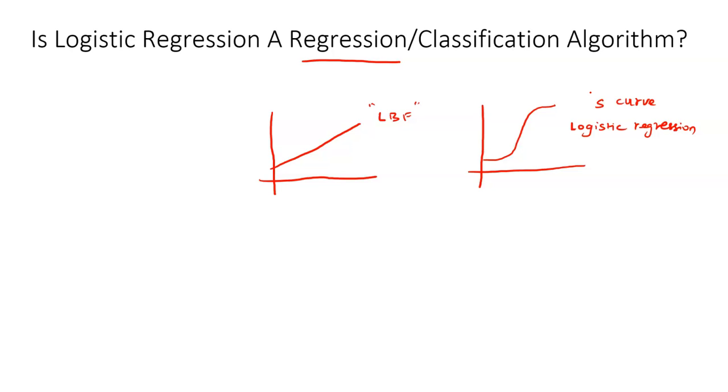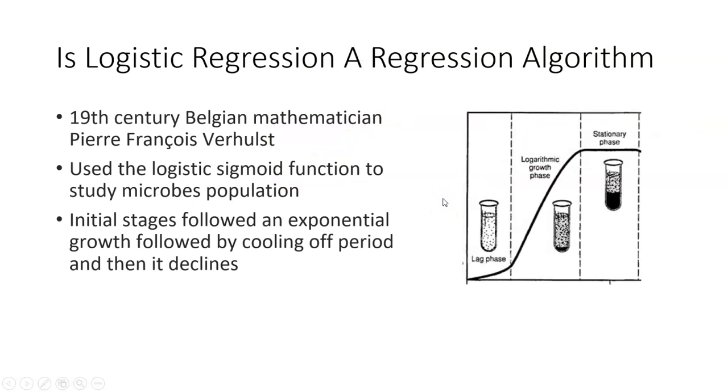So to answer whether logistic regression is a regression or a classification algorithm, I must take you back in time, to the 19th century, when a Belgian mathematician used the logistic sigmoid function. Many of the algorithms that we are using today are more than 50 and in some cases even 100 years old. So what is the difference, you may ask?